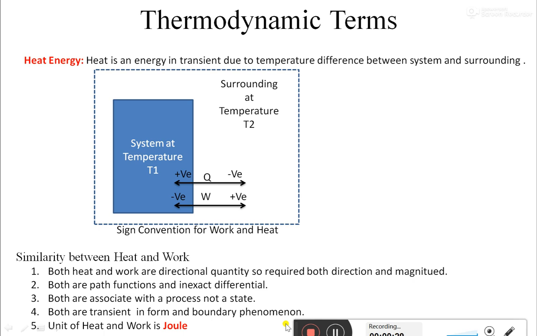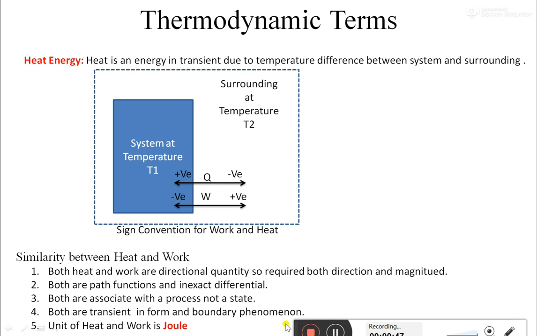All those energies can be convertible into heat energy, and it is very important. Heat energy also plays a very important role in the liveness of the universe.